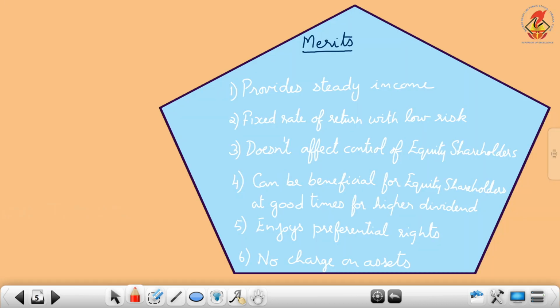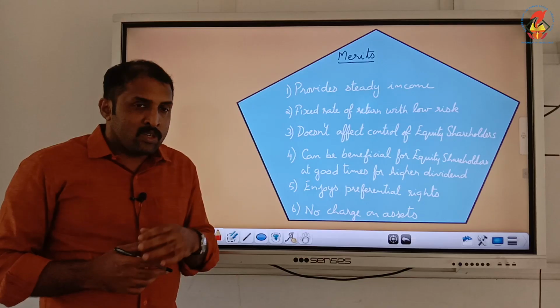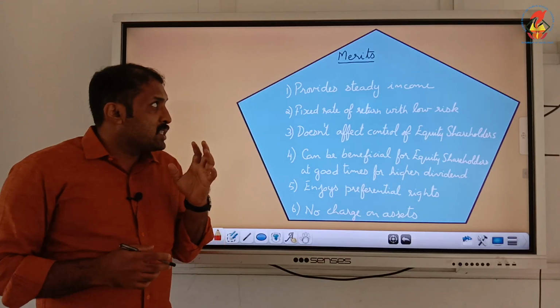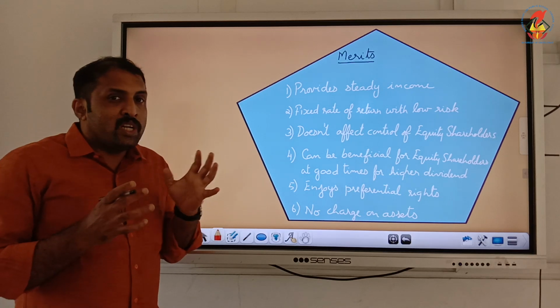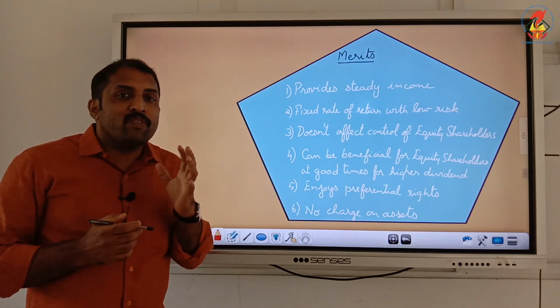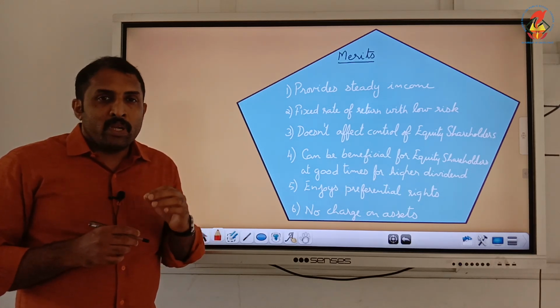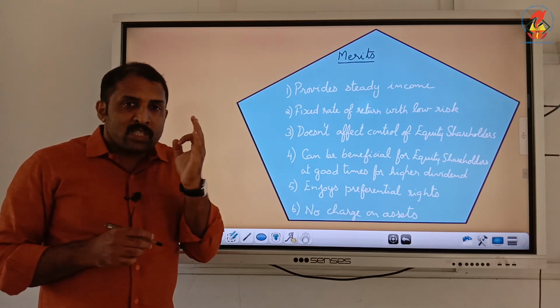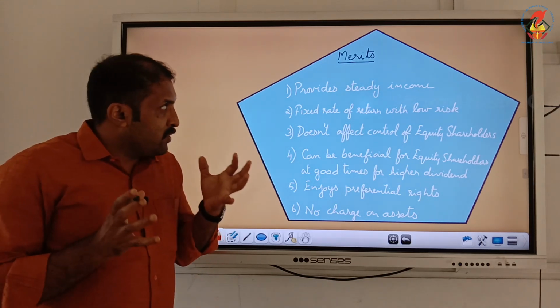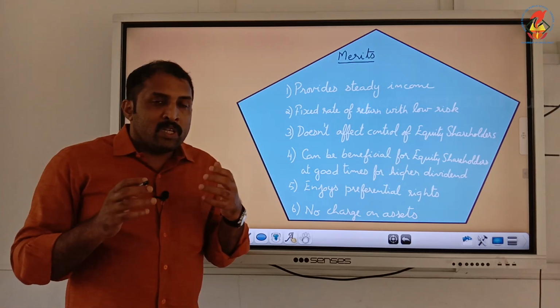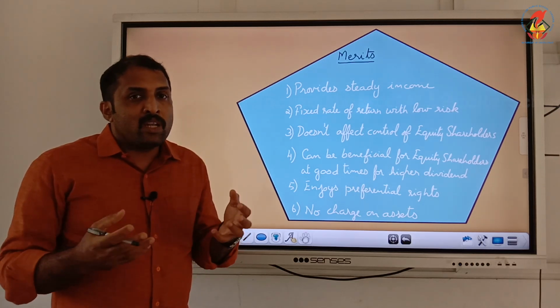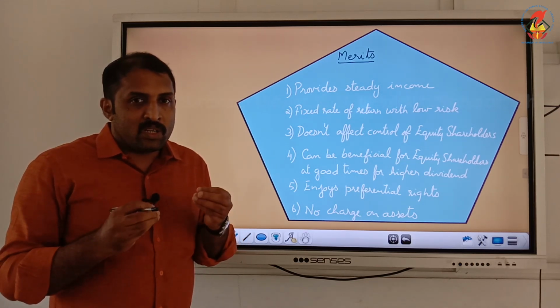Merits of preference shares. First and foremost, it provides steady income, because a fixed rate of dividend is to be paid. Whenever there are earnings, they will get paid that fixed rate.